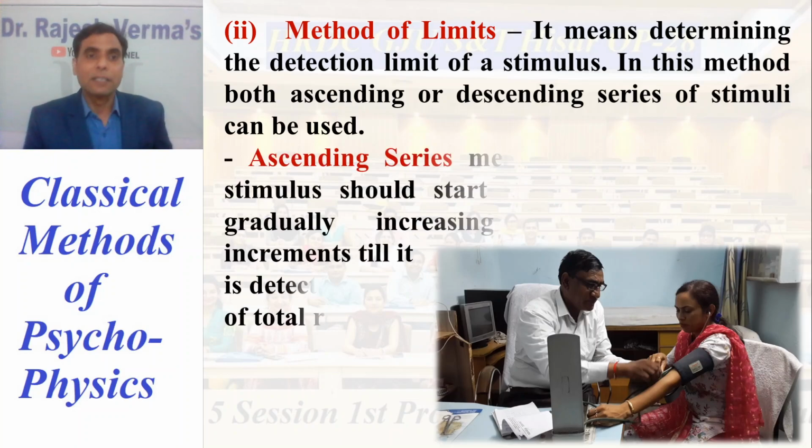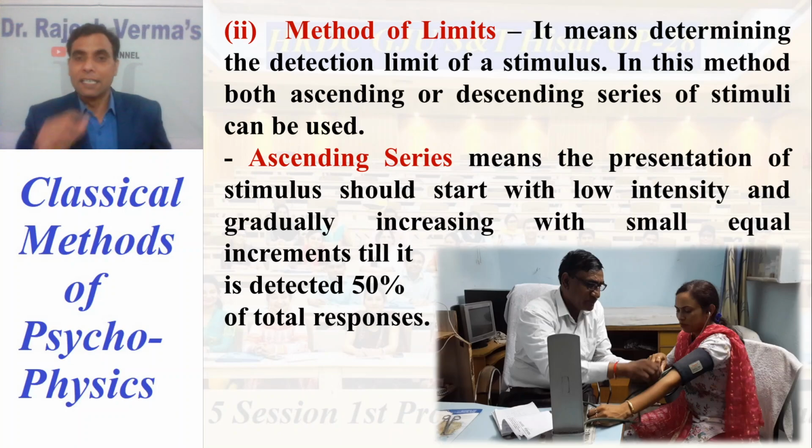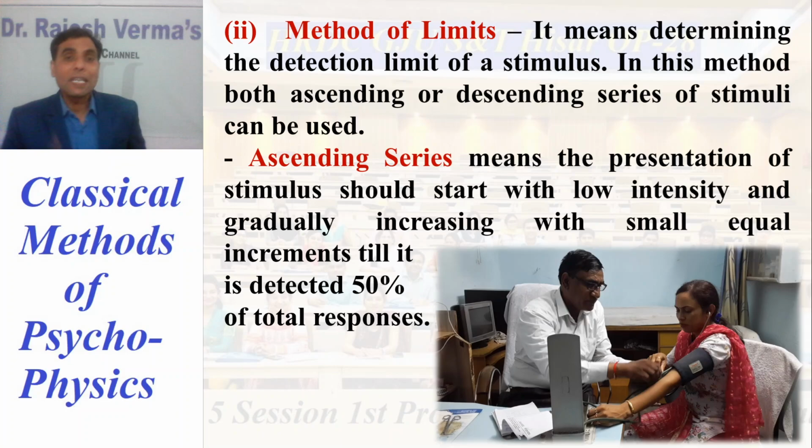So in this method we can use either the descending series or the ascending series. Now what are the ascending and descending series? Let us explain.